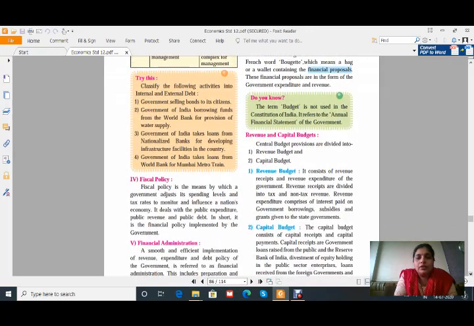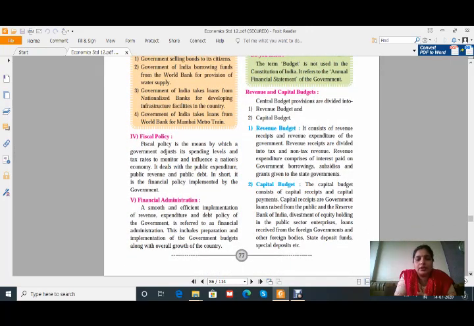Okay, now let us go through the other thing, that is fiscal policy. Fiscal policy is the means by which a government adjusts the spending levels and tax rates to monitor and influence a nation's economy. I have previously told you, fiscal means monetary. Whenever the word fiscal comes, it relates to money only, and therefore it deals with public expenditure, public revenue and public debt. That means here in this fiscal policy, government has to adjust its spending levels. That means it has to adjust its expenditure according to its revenue.